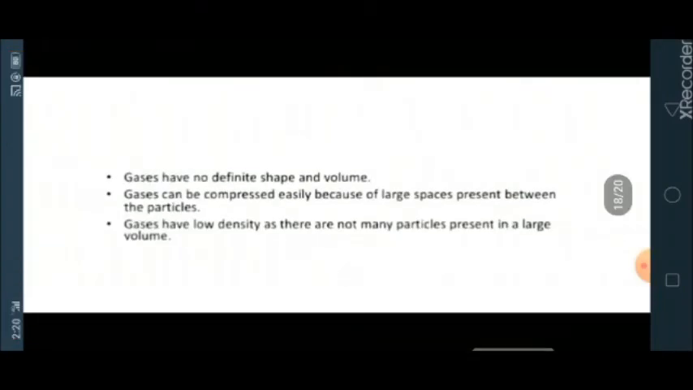Gases have no definite shape and volume. Gases can be compressed easily because of large spaces present between the particles. Gases have low density as there are not many particles present in a large volume.